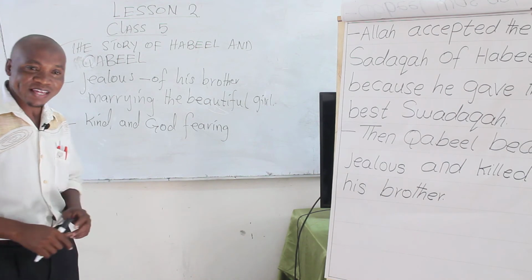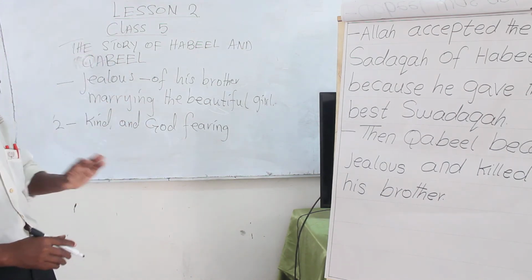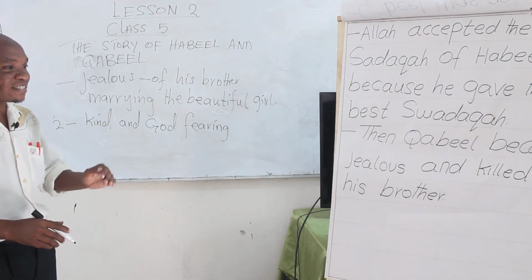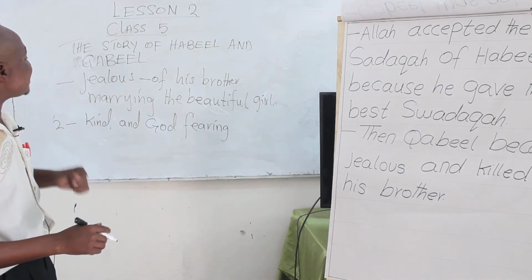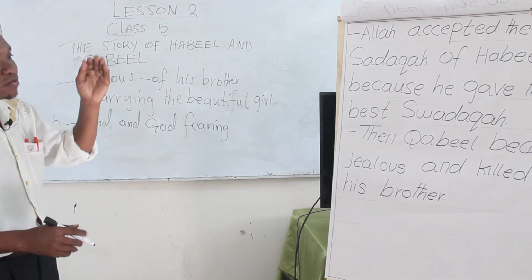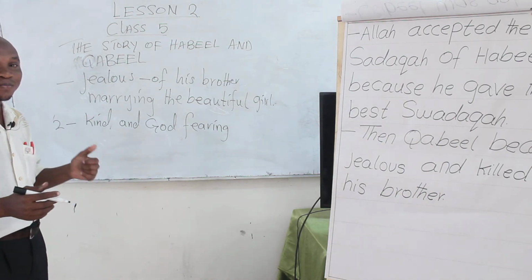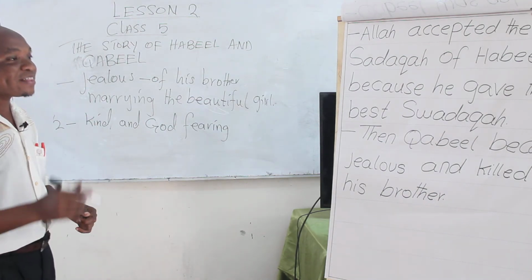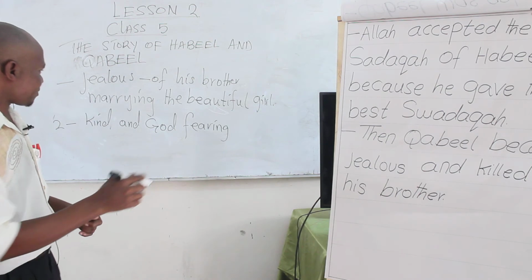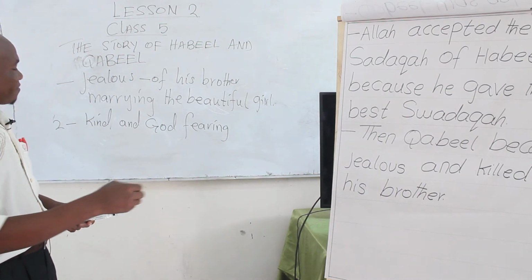But the second brother, Qabil, did not care about God. What he wanted was to satisfy his need, by getting married to the beautiful sister. That is what he wanted. But according to what Allah had promised and decreed, that is what you are supposed to do.